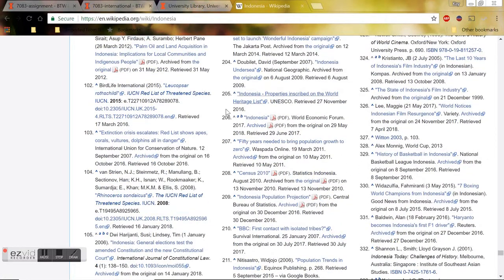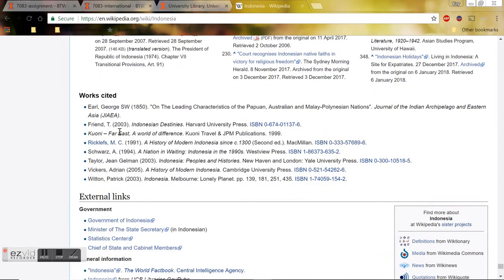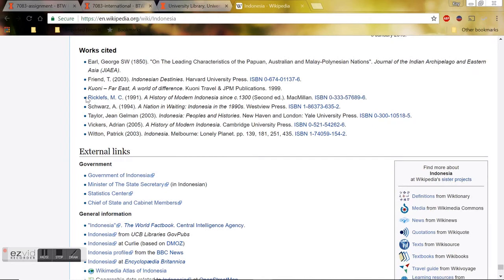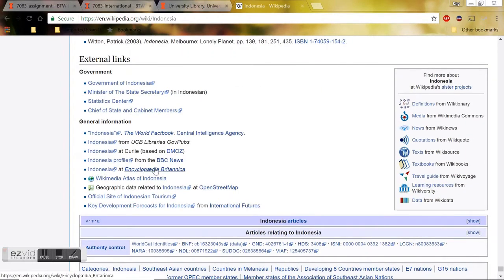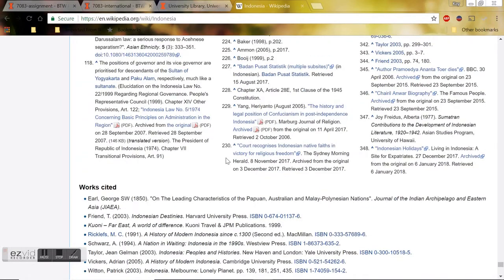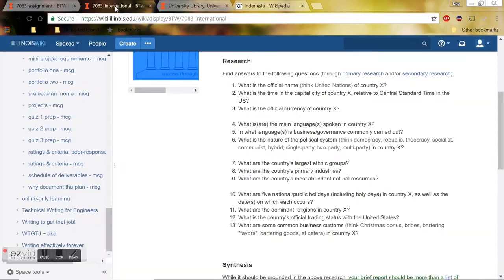So these are all sources. You can see what works they cited, and if there's a link, you can use that. And there's some encyclopedia information you can link to. Okay, so overall, don't use Wikipedia as a source, but it's an okay place to start to maybe lead you to more reliable sources.